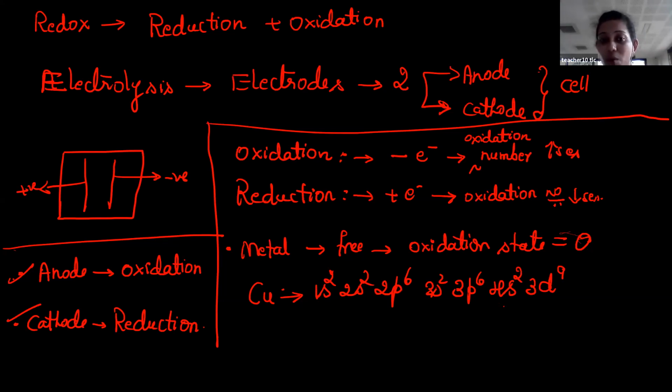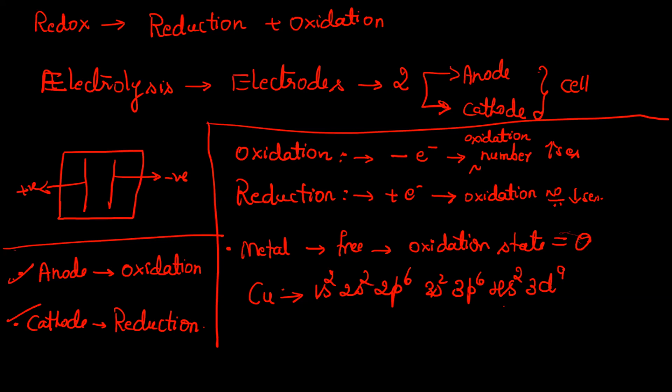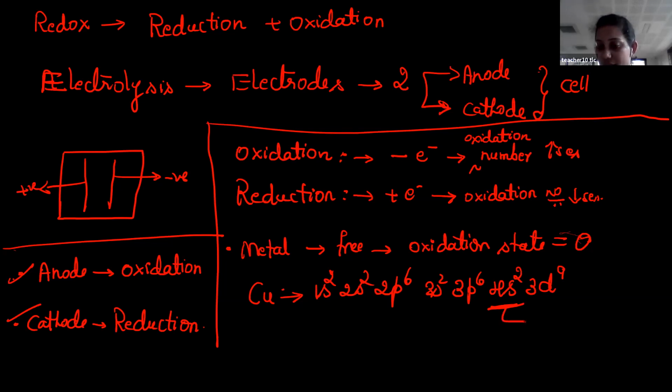Students, what do you mean by oxidation? Oxidation means removal of valence electrons, correct? Which one is the valence shell here? The valence shell means the last shell, which is the 4th. So here you can remove 2 electrons from this system, so it shows a +2 oxidation state. If you write the general electronic configuration of the 3d series, almost all 3d elements show a +2 oxidation state. Is this clear?